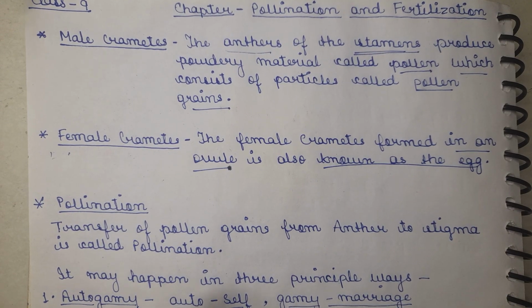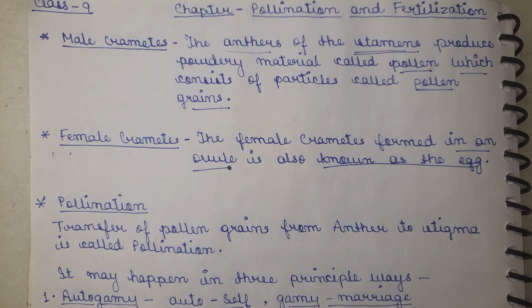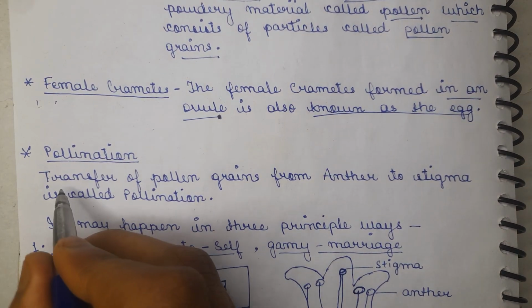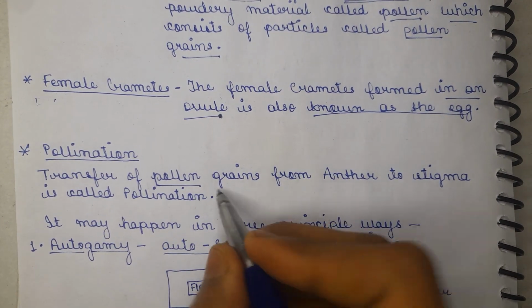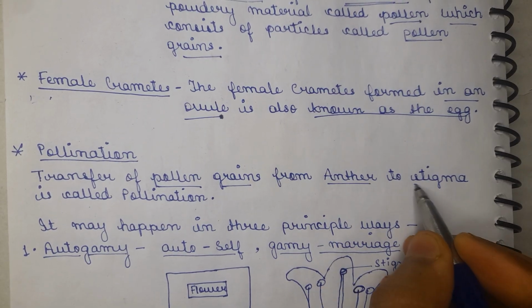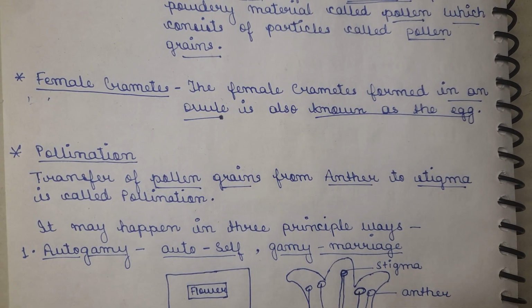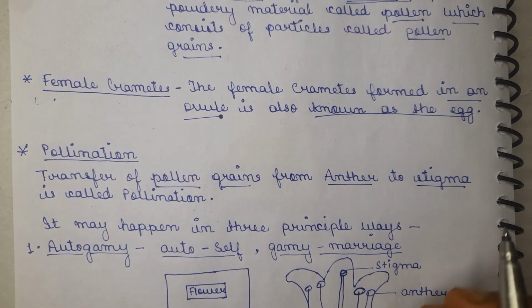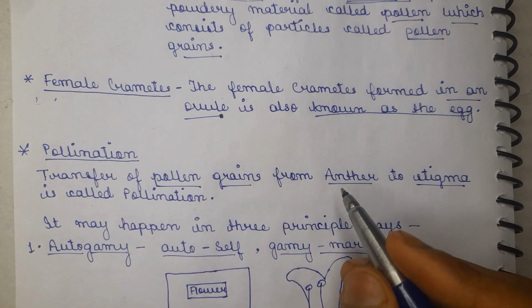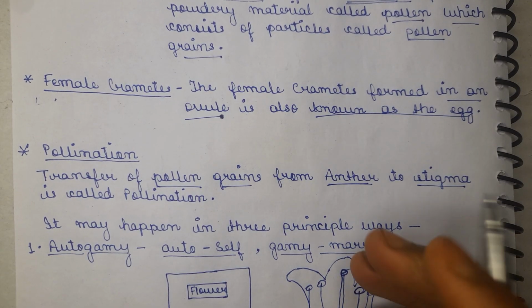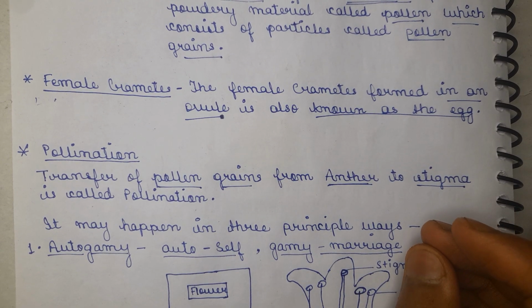Now the main topic starts from here, that is the pollination. What does this term pollination mean? Pollination is basically the transfer of pollen grains from the anther to the stigma. We had already learned that pollination occurs when the pollen grains are transferred from the anther to the stigma, and this process is known by the name pollination.